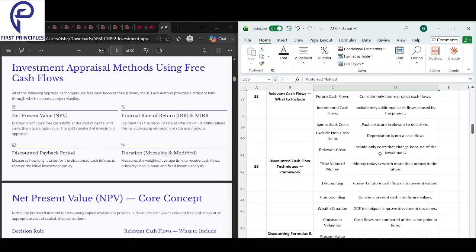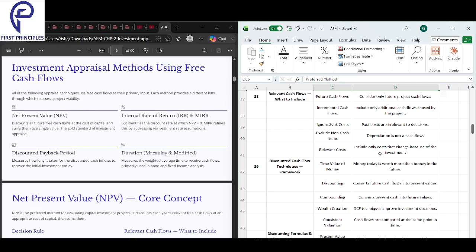Now we'll look into the next one, which is relevant costs. What to include, what not to include. So what cost to include when you're using the NPV method? Which cash flow should you include and which cash flow would you not include?